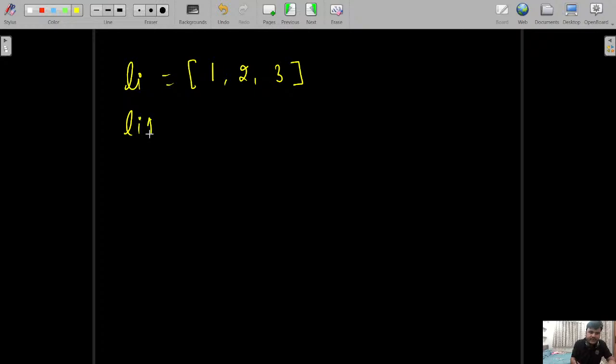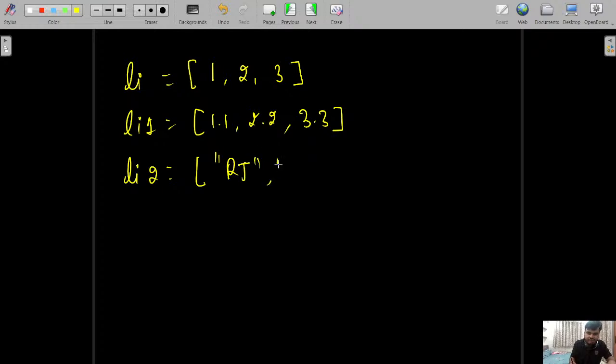Okay, let's say li1 equal to 1.1, 2.2, 3.3. This is also a Python list. Let's say li2, okay, let's say some strings we can use here. So let's say rj, prof, get. So this is also a valid list. This is also a Python list, as well as let's say li3,